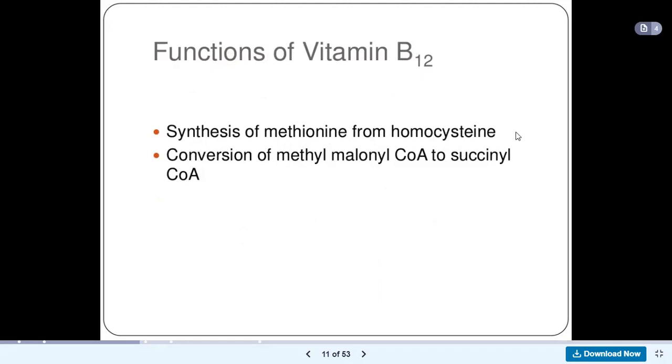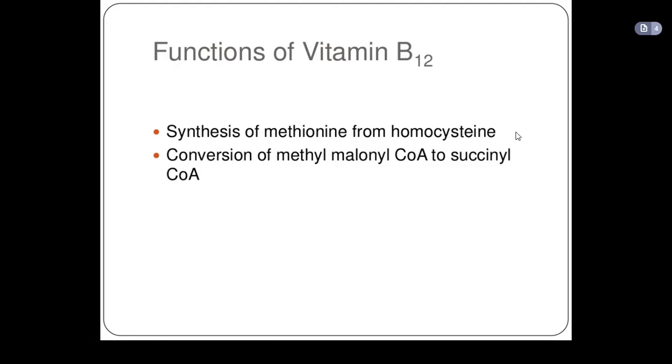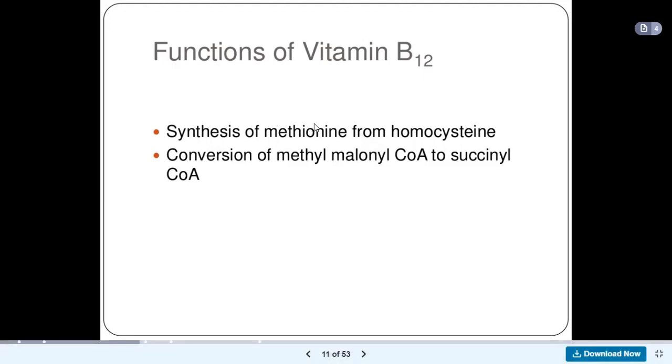In the absence of vitamin B12, or in a patient that has vitamin B12 anemia, meaning there's a lack of vitamin B12, there will be a lack of methionine but excess homocysteine, because homocysteine is supposed to be converted to methionine in the presence of vitamin B12. So when there is vitamin B12 deficiency, there will be hyperhomocysteinemia, or excess homocysteine in the blood, while there will be decreased methionine.